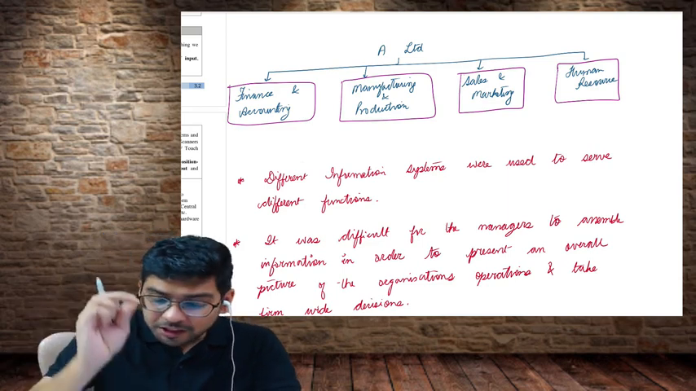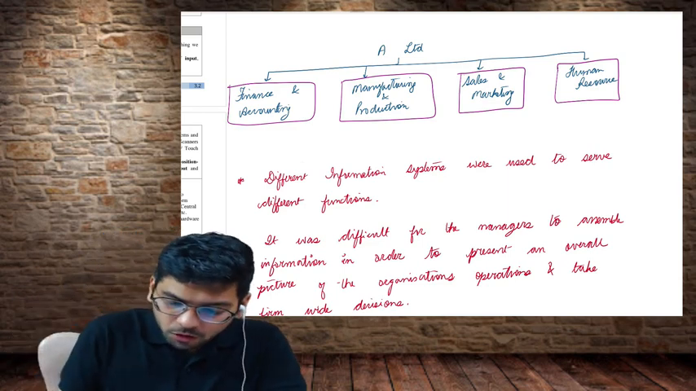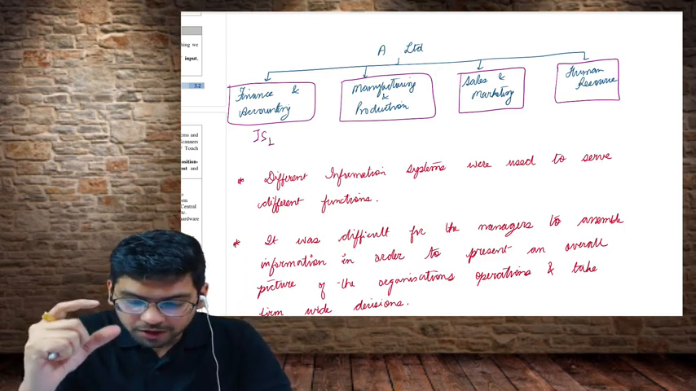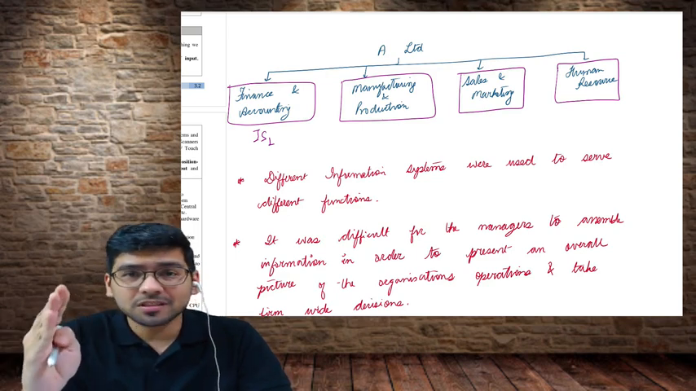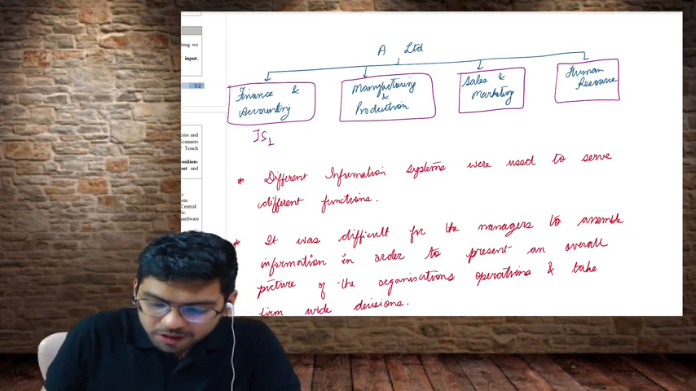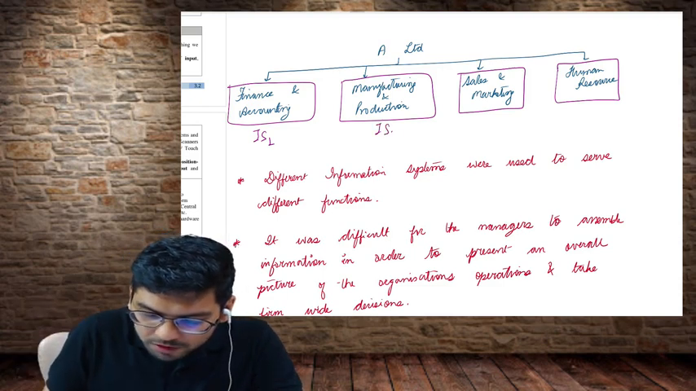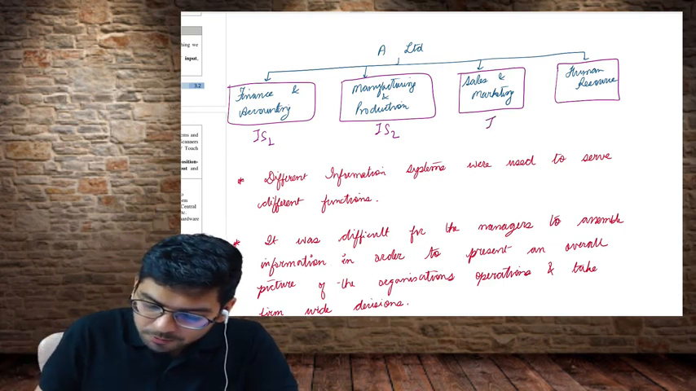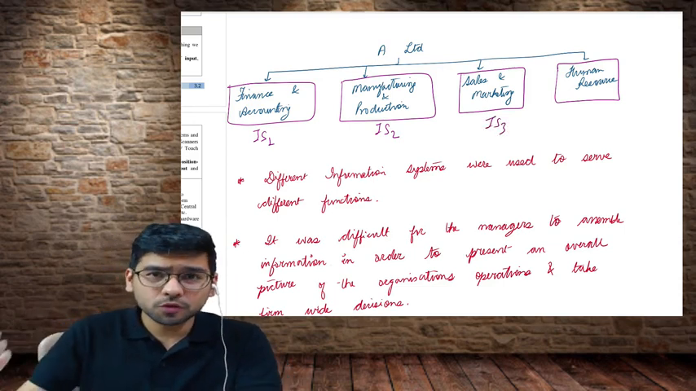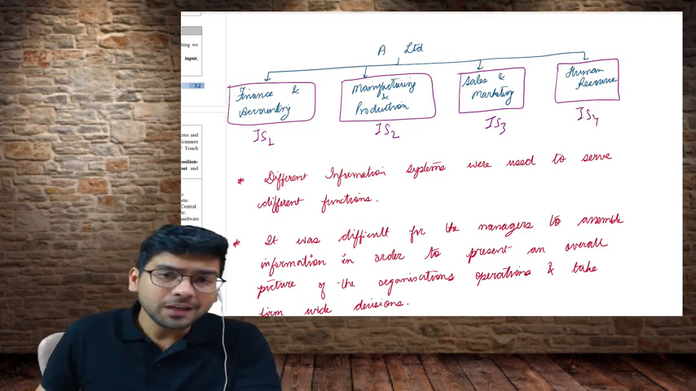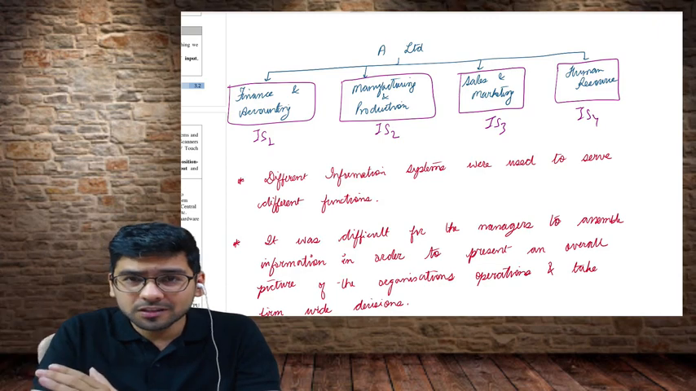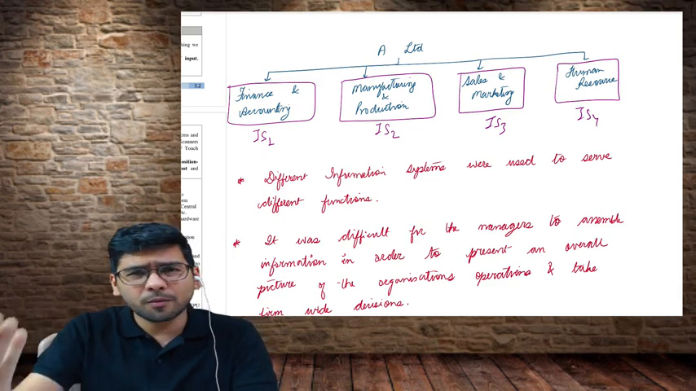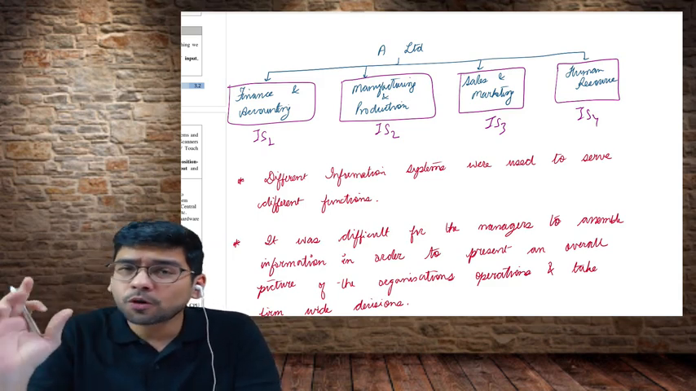Now what happens is, each of these functions of this particular company has got its own information system. Let's say the finance and accounting function of A Limited uses information system number 1. The manufacturing and production function uses information system number 2. The sales and marketing function uses information system number 3. And similarly, the human resource function uses information system number 4. As you can see, guys, each of the functions is using its own respective information system. Maybe it is a software or their computers, whatever it can be.